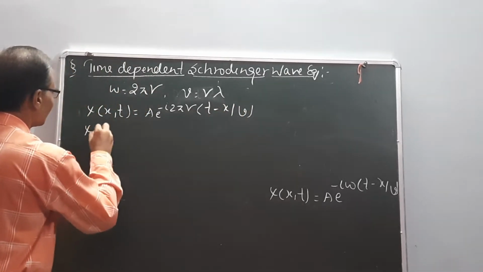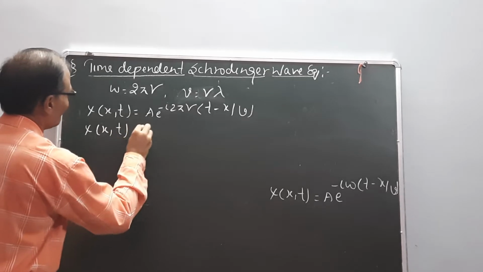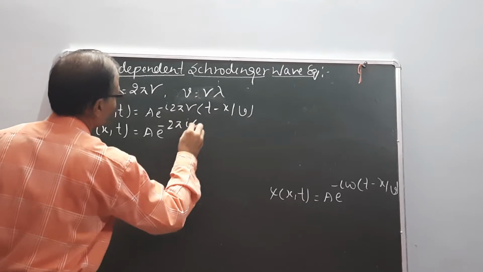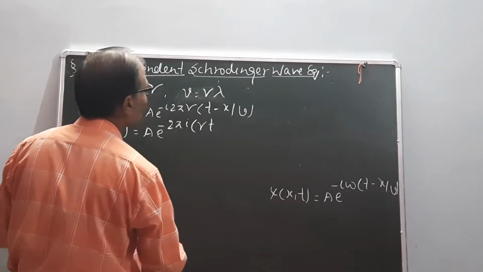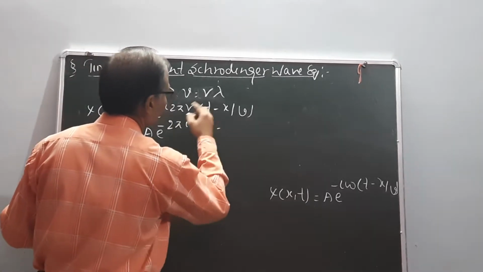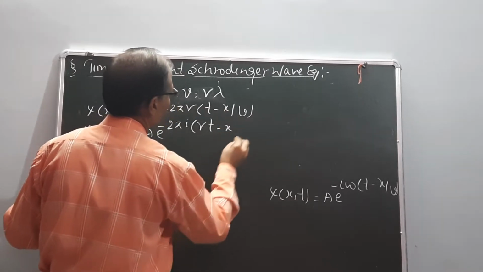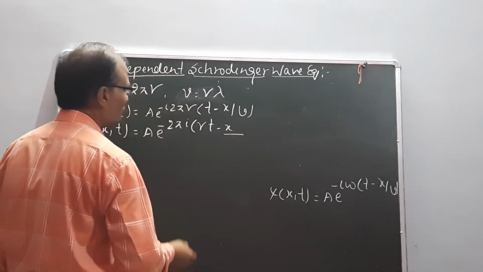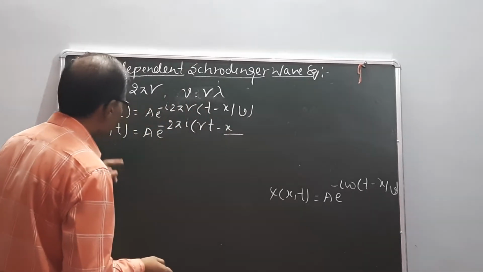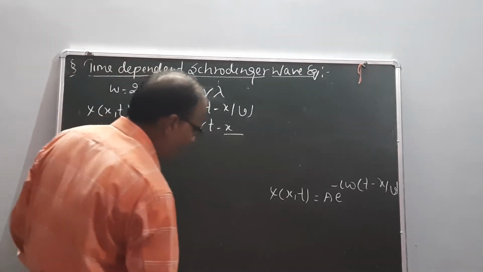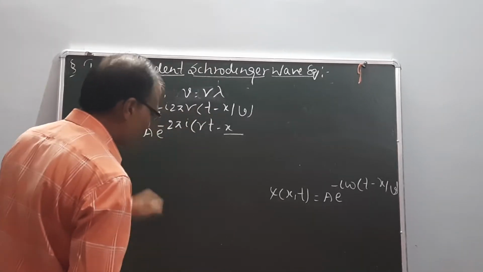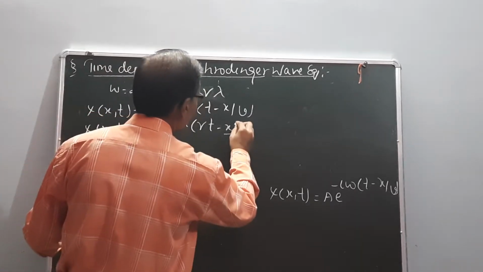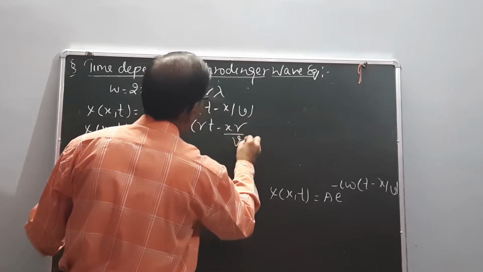Now psi(x, t) equal to A e to the power minus 2 pi i nu (t minus x upon v), where v equal to nu into lambda. Now psi(x, t) equal to A e to the power minus 2 pi i (nu t minus x nu upon v).